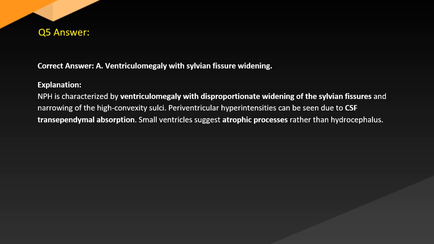Answer. Correct answer A. Ventriculomegaly with Sylvian fissure widening. Explanation. NPH is characterized by ventriculomegaly with disproportionate widening of the Sylvian fissures and narrowing of the high convexity sulci. Periventricular hyperintensities can be seen due to CSF transependymal absorption. Small ventricles suggest atrophic processes rather than hydrocephalus.